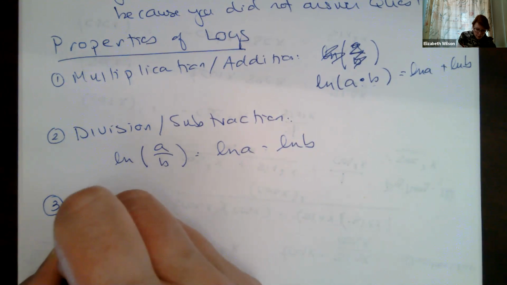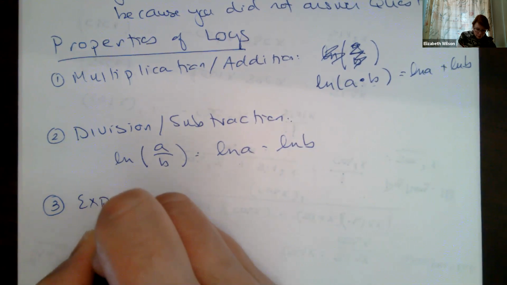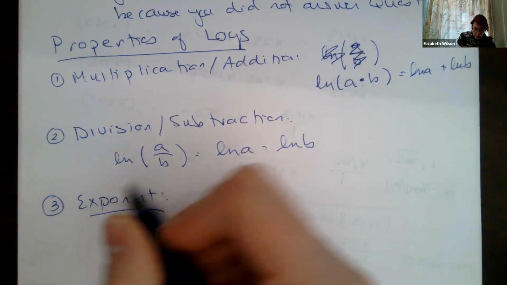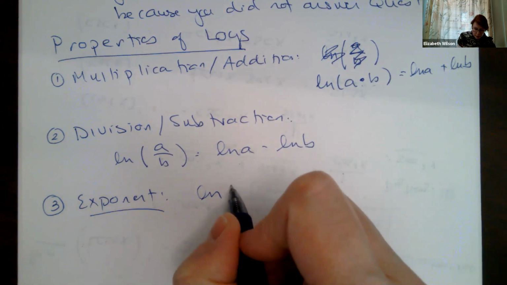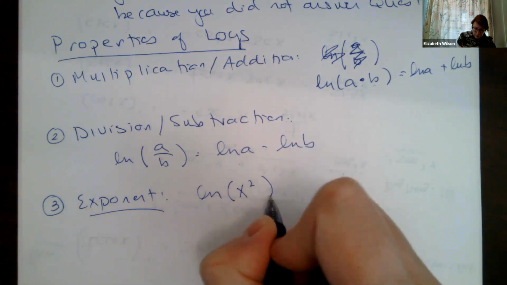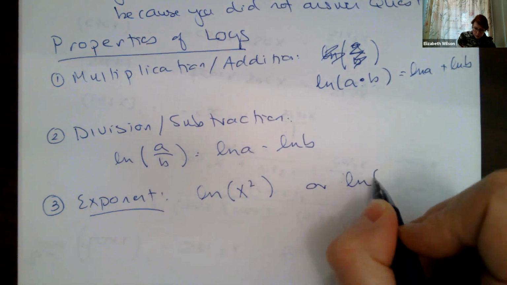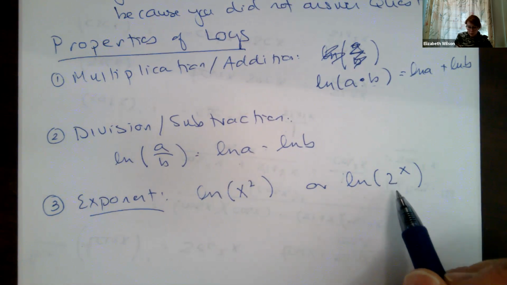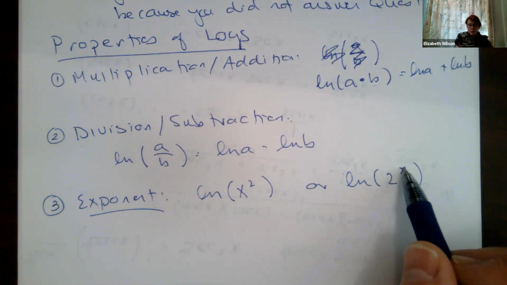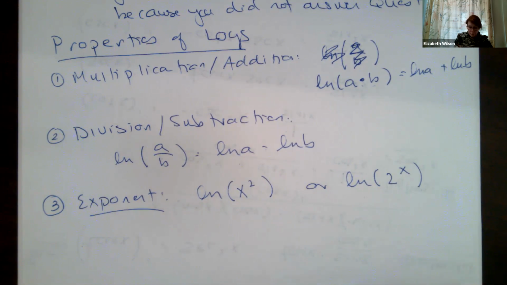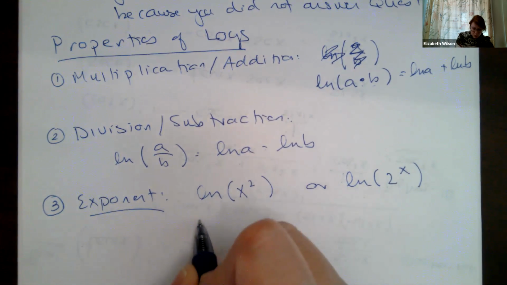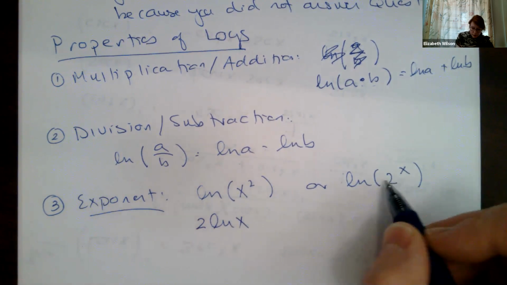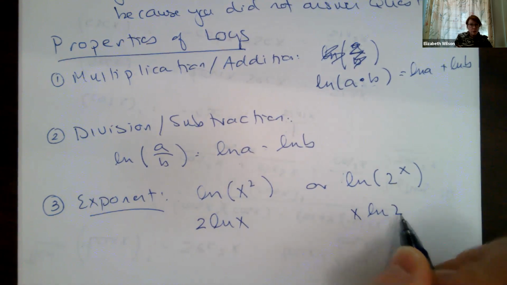Our last property is our exponent. So this is a natural log of, let's write it like this. It could be x squared or natural log of 2 raised to the x. This is the one that we really like our logarithmic differentiation for because it gets our variable out of our exponent. But let's do them both. So this is 2 ln of x. This is x ln of 2.